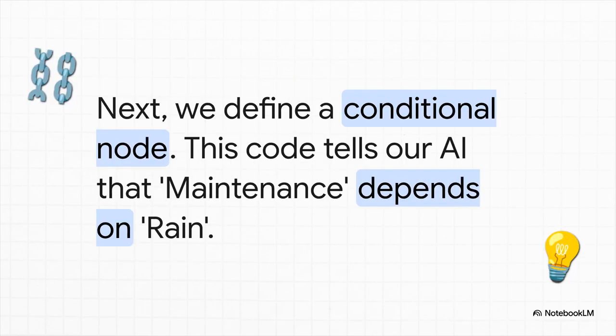Next up, we have to code the dependency. Here, we're creating the maintenance node. And notice the key part, conditional probability table. This is where we lay out the rules. See that first line? It tells the model, if the state of rain is none, then there's a 40% chance the maintenance state will be yes. We're literally spelling out the cause and effect relationship in code.